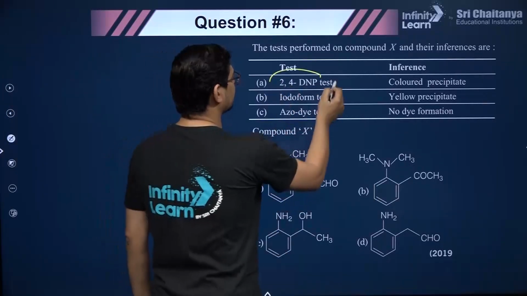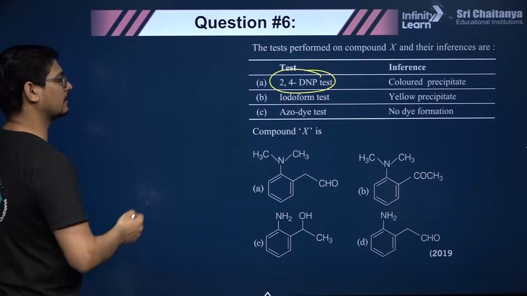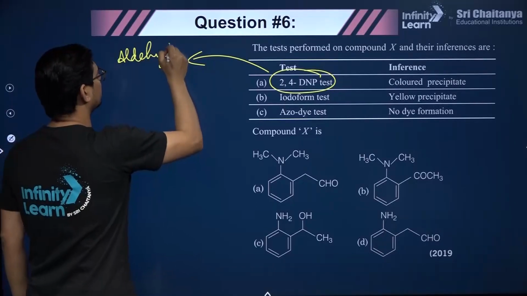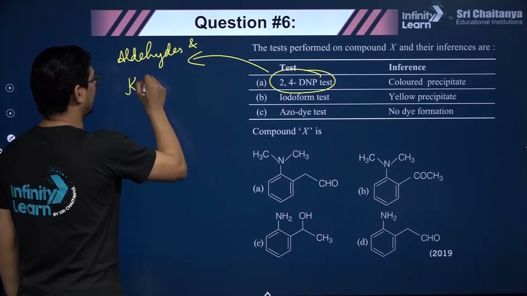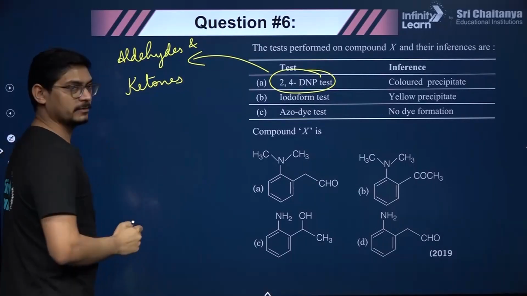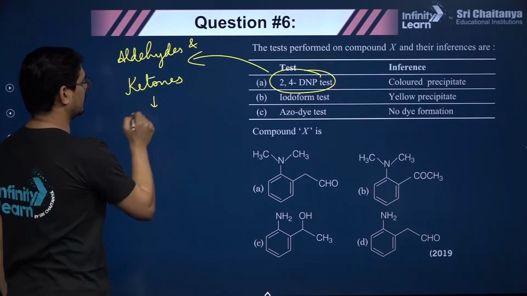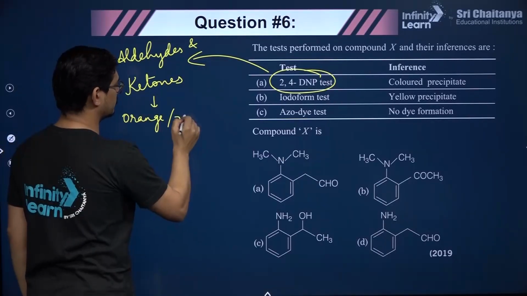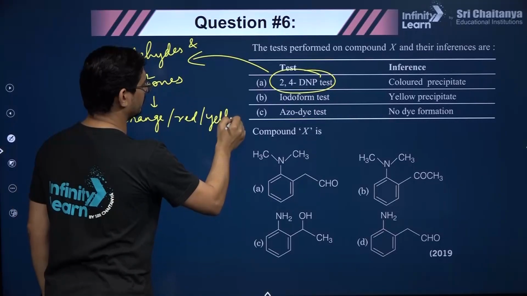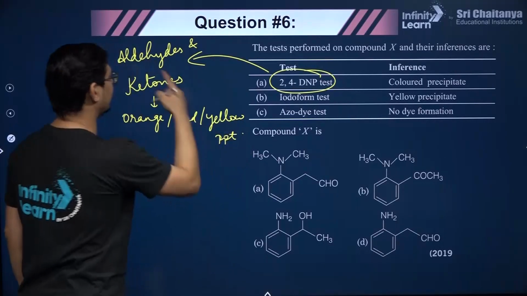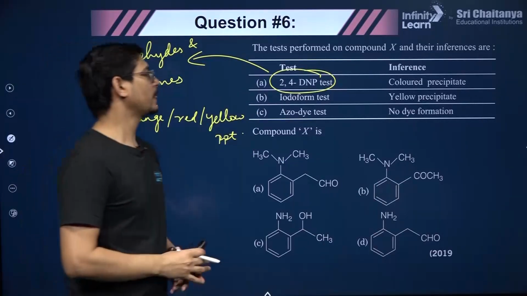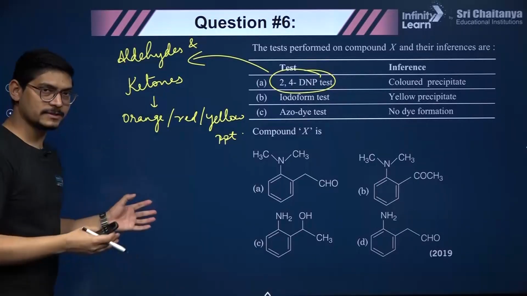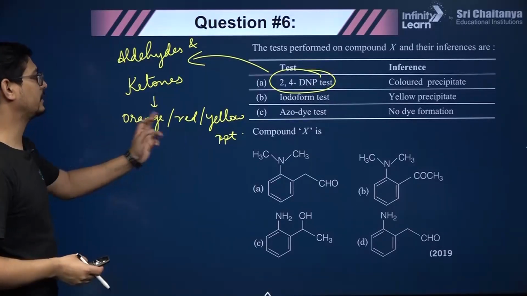It gives 2,4-DNP test, guys. Do you remember who gives the DNP test? Everyone knows who gives the DNP test? Aldehydes and ketones give it, right? Aldehydes and ketones react with 2,4-DNP, 2,4-dinitrophenyl hydrazine, and depending upon the structure of the aldehyde or ketone, it could be an orange, red or yellow PPT, right?